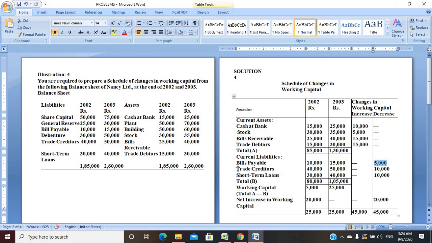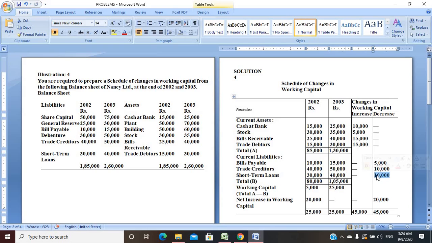So next is trade creditors. I found it 40,000 in the previous year, 50,000 in the current. So again it is increasing. So opposite, I go with decreasing, 10,000 difference. So remember this thing. Short-term loan I found here, 30,000 in the previous year, 40,000 in the current year. So it is again increasing. So if it is increasing, the opposite will go to decreasing, that is 10,000.